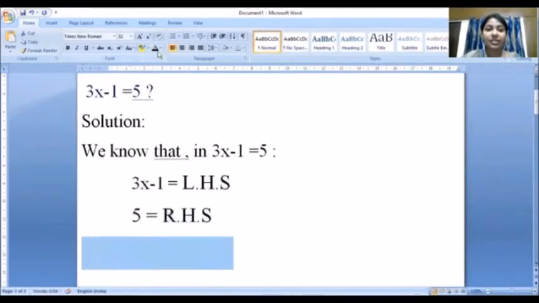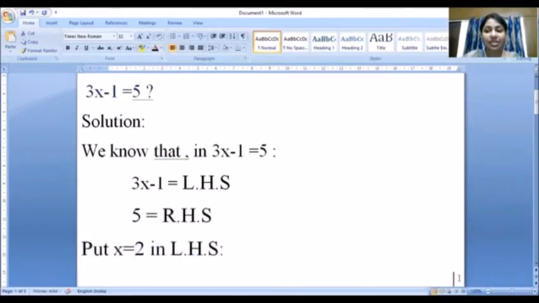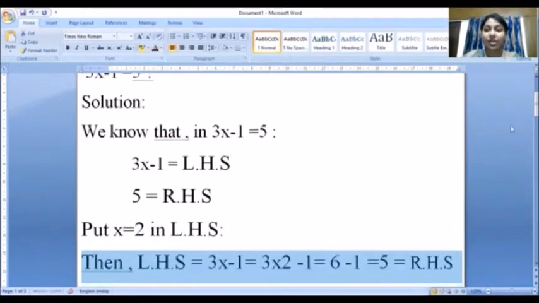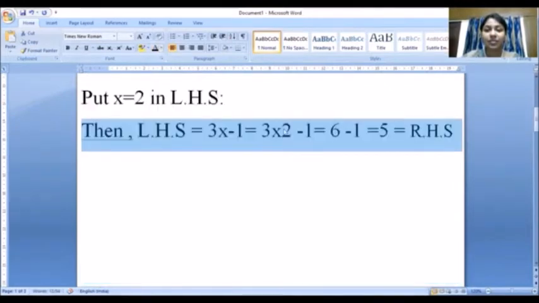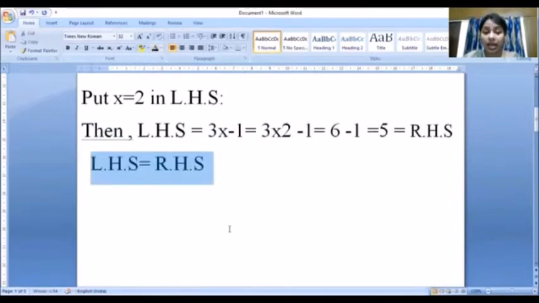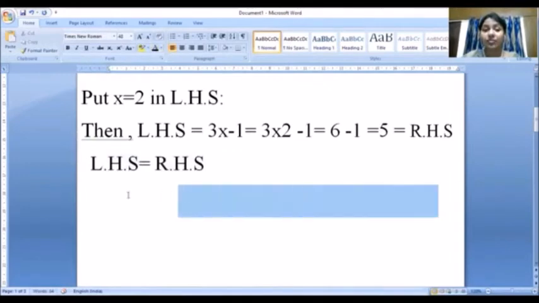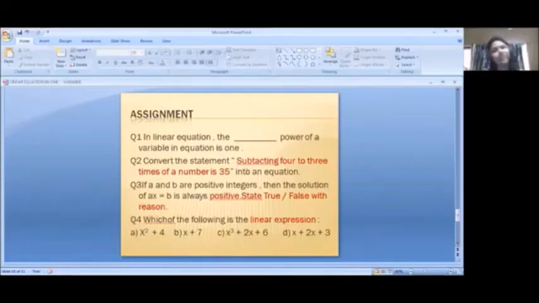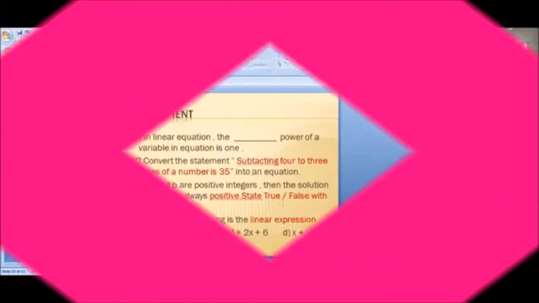We have to put x is equal to 2 in LHS. 3 into 2 minus 1, 6 minus 1 is equal to 5. Is this LHS equal to RHS? Yes, this is equal to RHS. So what we conclude from this? That yes, x is equal to 2 is the solution of linear equation 3x minus 1 is equal to 5. Now, this is the assignment that you have to do yourself. Try to do it yourself and